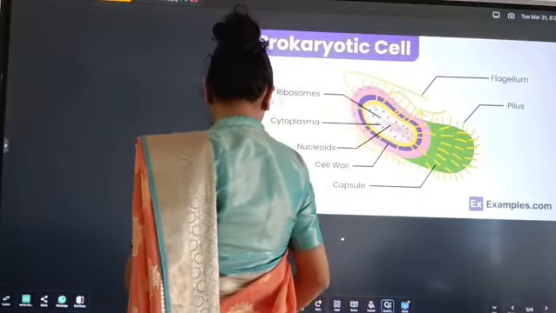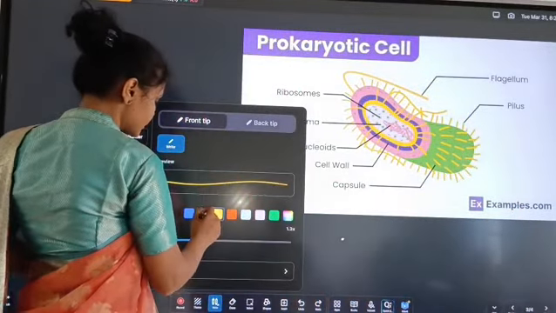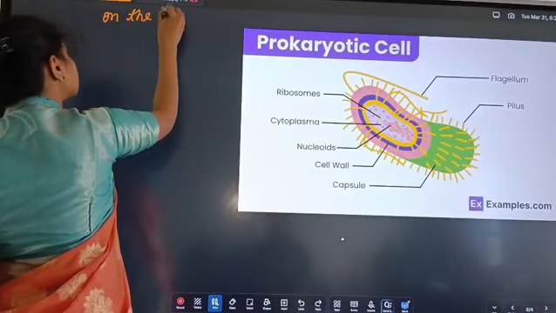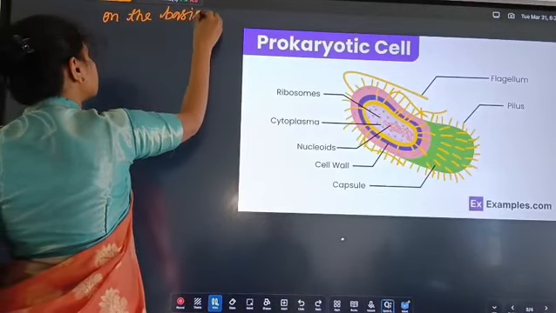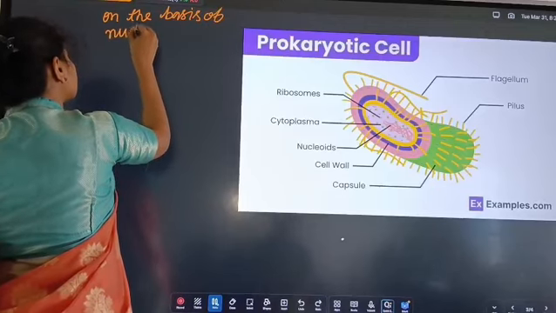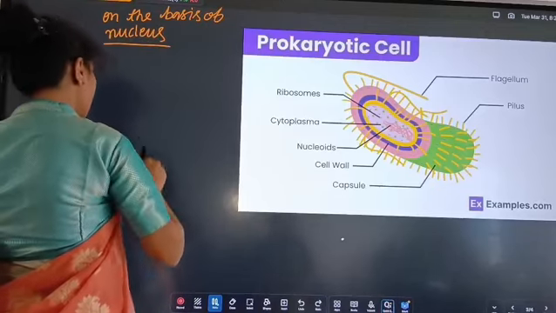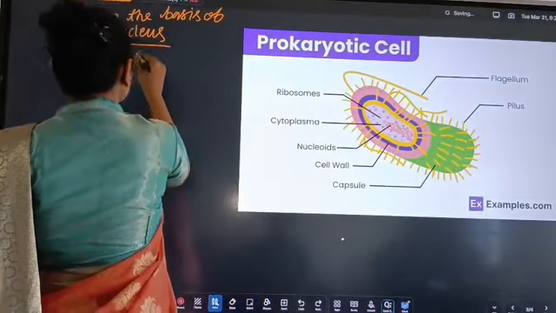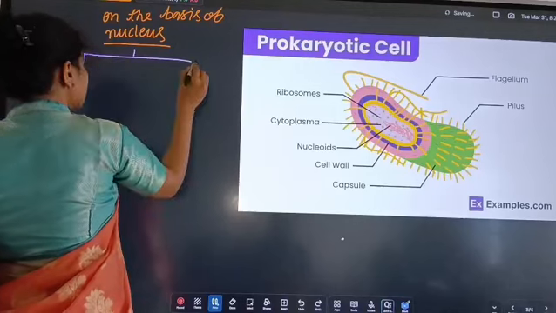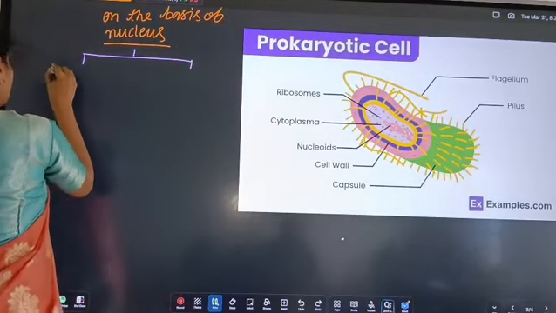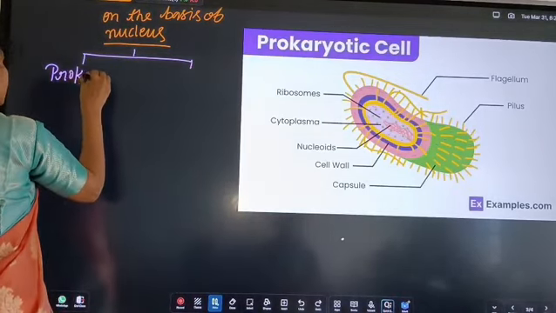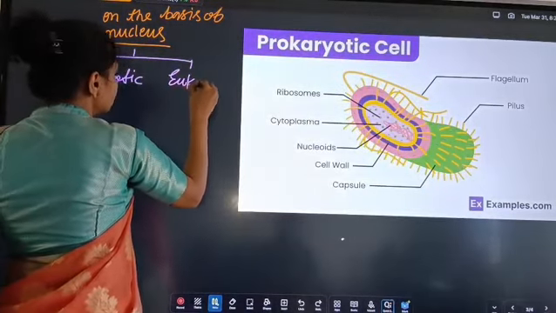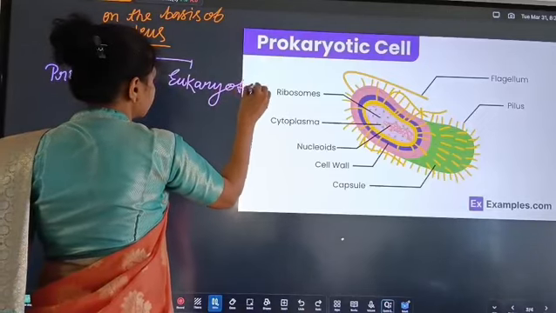And next is on the basis of nucleus. Cells are also of two types. The first one is the prokaryotic, and the second one is the eukaryotic.